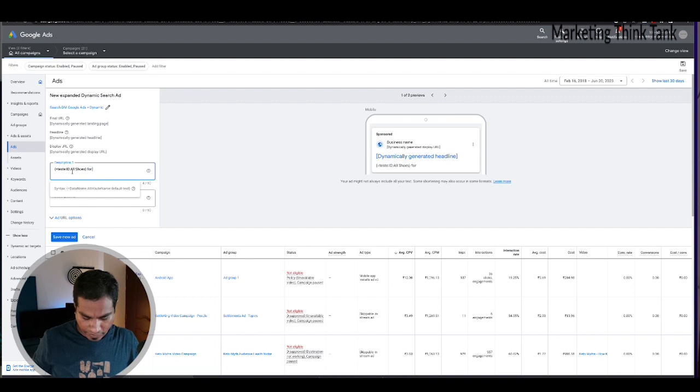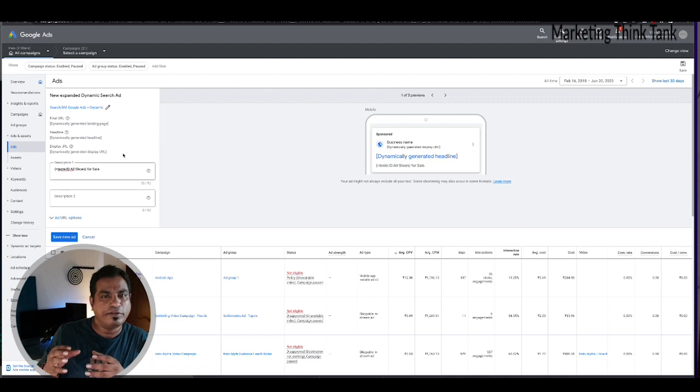And for sale, so that would be my description for the new dynamic ad that I'm creating. So what would happen is, since there is data, I have come up with my own product list or the list of inventory that I have, and I am bringing it automatically, dynamically onto my Google dynamic ad texts, right?